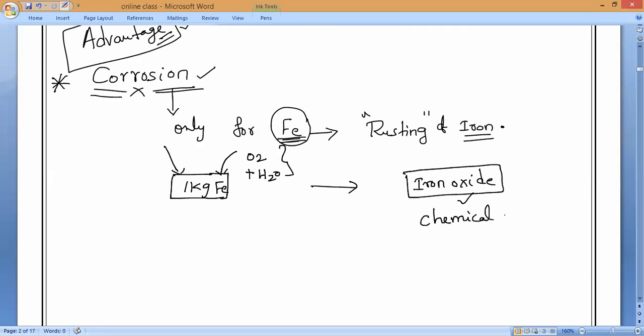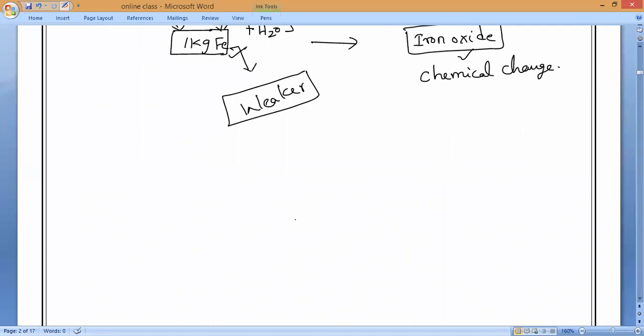Iron oxide, a new substance is forming, so is it a chemical change or a physical change? Chemical change. It is the chemical change. Do you understand? A chemical reaction is carried out. This process only we used to call corrosion. Now, if corrosion takes place, will the strength of the iron become weaker or not? Yes, sir. Respond to me. Yes or no? Even your bicycle, sir, some parts will get corroded, corrosion will take place.